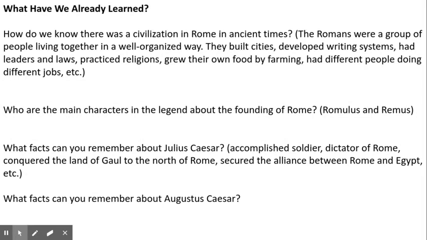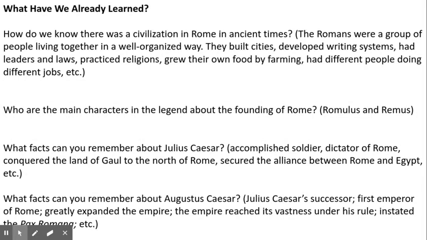What facts do you remember about Augustus Caesar? He was Julius Caesar's successor and also his adopted son. He was the first emperor of Rome, greatly expanded the empire, and it reached its vastness, its biggest. The Roman Empire was the biggest when Augustus Caesar was in charge. And he instated the Pax Romana, right? They had a 200-year period of peace thanks to Augustus Caesar.